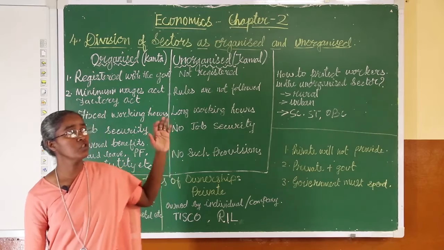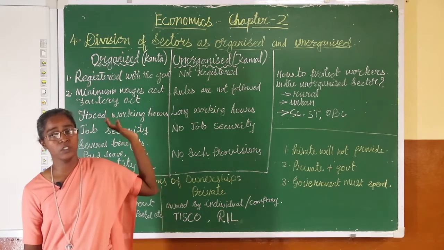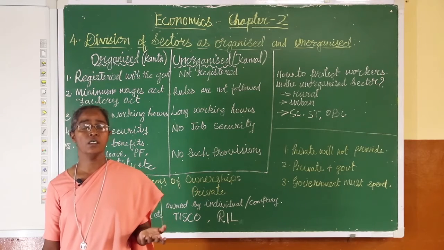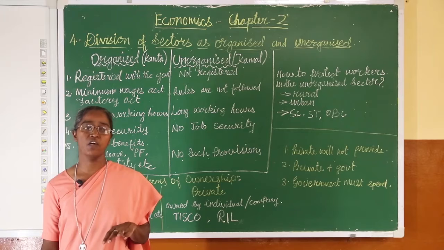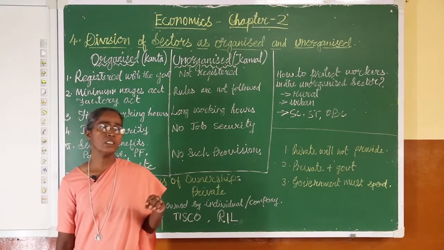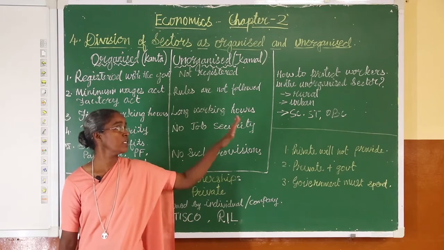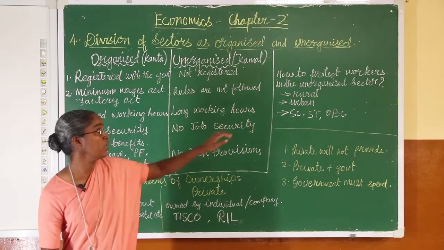And many of those who have small scale industries or shops, what do they do? They don't register with the government. Why don't they register with the government? Because they want to escape paying taxes to the government. Therefore, as a result, in India, a large population is forced to enter into the unorganized sector. So, it is the duty of the government.